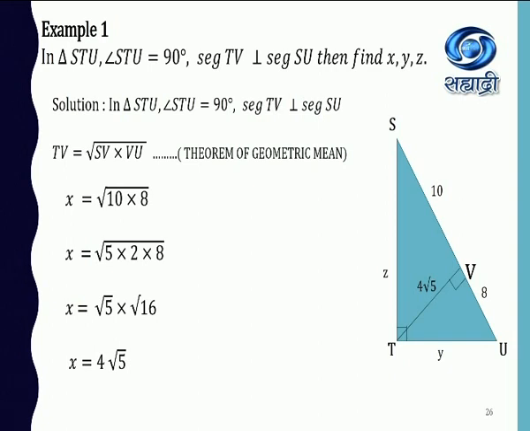Now, that can be written as TV is equal to under root SV into VU. SV is 10, VU is 8. So it is root 80, which can be written as 5 into 16. Why in this form? Because under root 16 gives us a proper positive integer, 4. So it is 4 root 5, that is the value of x.